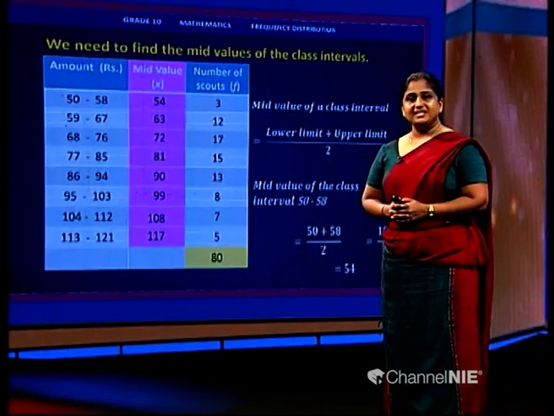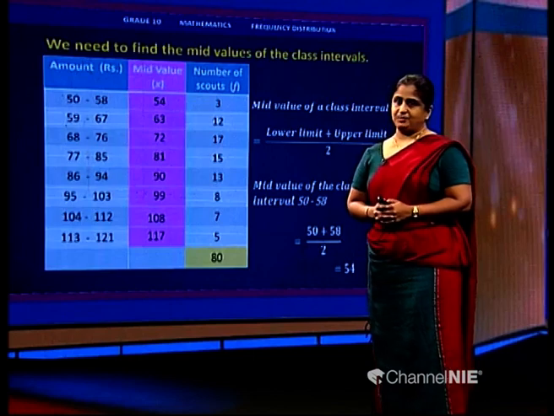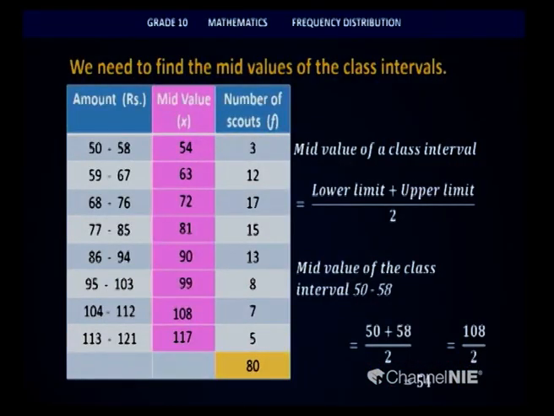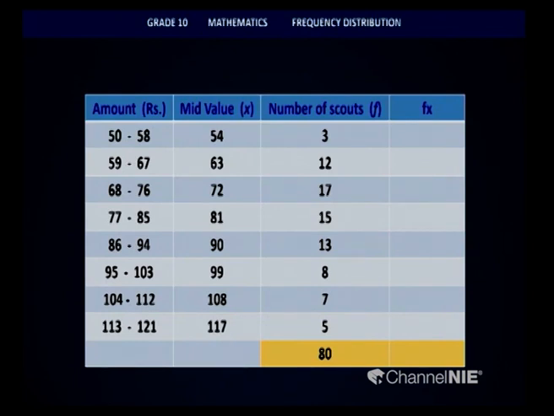Now, we have to use this for the calculation of the mean of this distribution. To calculate the mean, as I explained earlier, in your term test exams, what we did was, we added all the marks and then divided it by the number of subjects. Now, in this distribution, we don't have single values, but we have it along with the frequencies. So, what we have to do is, we multiply these values by frequency and get the sum of it. So, let us look at the next slide where I have worked it out in a new column.